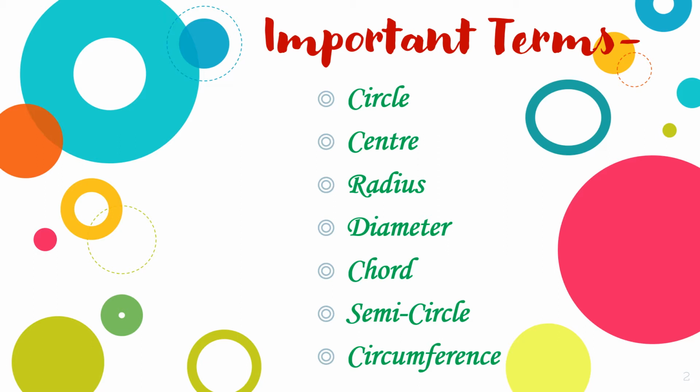Before starting, let's have a look at the important terms of the topic. Children, in this chapter we will be studying about circles, center, radius, diameter, chord, semicircle and circumference.